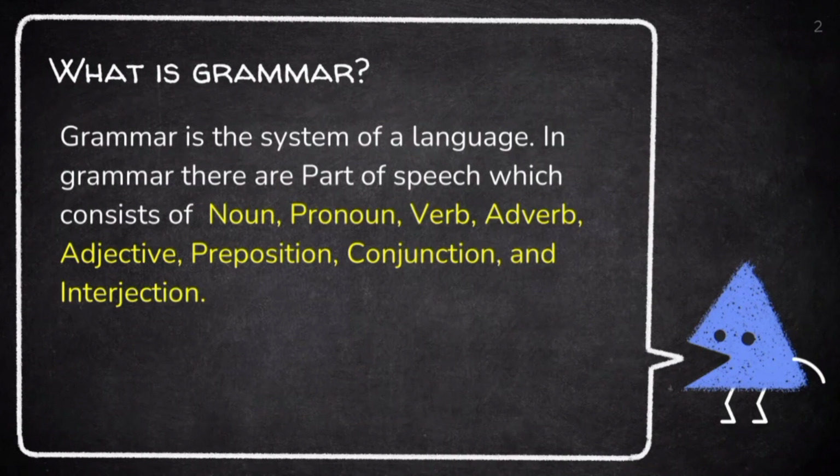What is grammar? Grammar is the system of a language. In grammar, there are parts of speech which consist of noun, pronoun, verb, adverb, adjective, preposition, conjunction, and interjection.